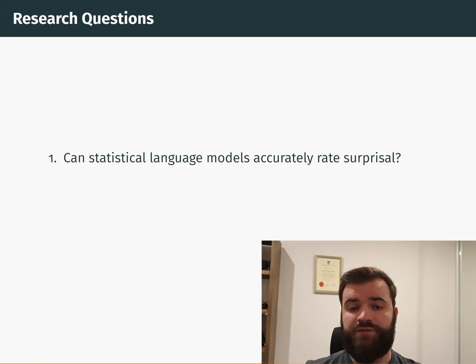Guiding the research, we have three key questions we want to answer. 1. Can statistical language models accurately rate surprisal? As a preliminary study, we need to find out if a model-led approach is even plausible.